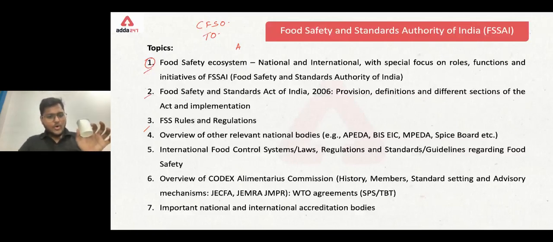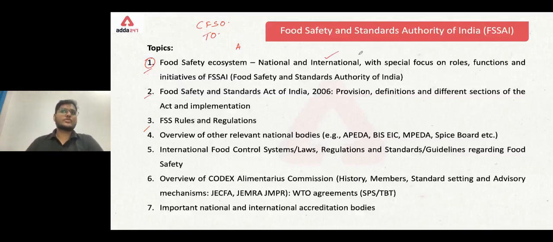So now when I'm talking about the food safety ecosystem, I am involved here. This food is involved here. The person who made the food, the cook, he or she is involved. The person who served me the food, he or she again is involved here. And the rules and regulations that have been made by government, that is also involved here. So if we talk about the food safety ecosystem, we have the government, we have the food business operators, and we also have the consumers. Okay, so these people are involved in this food safety ecosystem here. In case of food safety ecosystem, we are going to study about national and international food ecosystem.